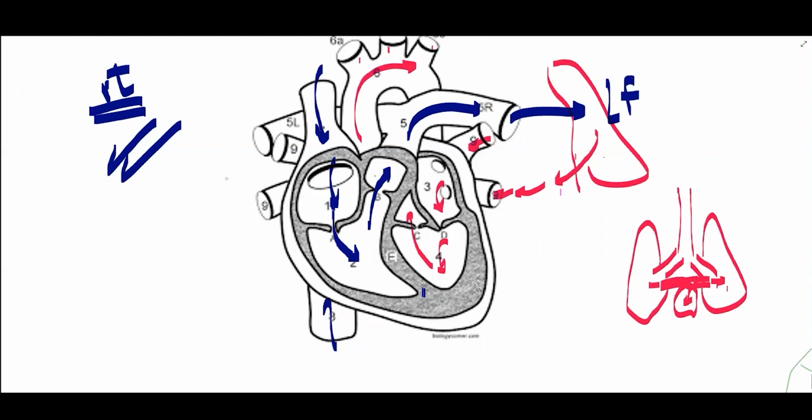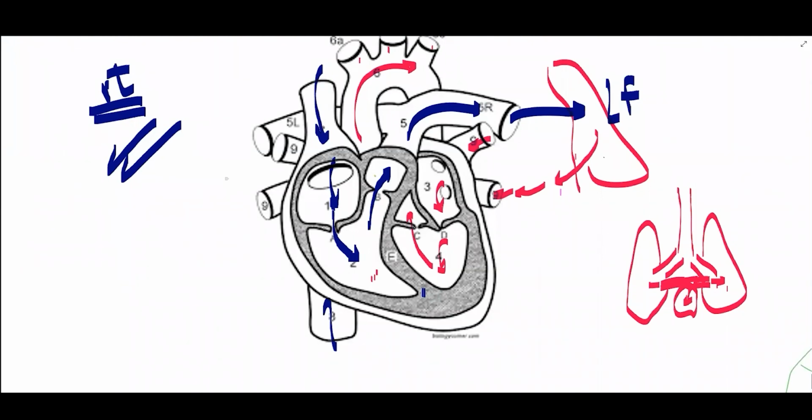If you notice here, the blood coming back from the body enters the heart, and it's forced out of the heart to the pulmonary artery to the lung, then it comes back to the heart. So this is one circulation similar to the one which happened in the fish.